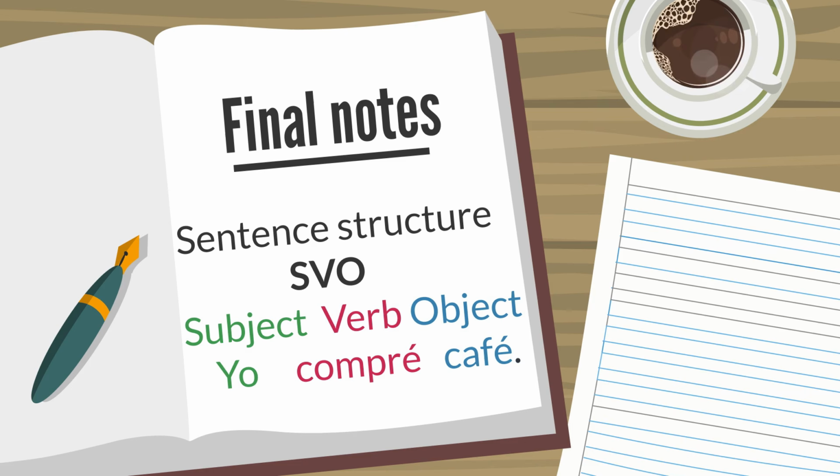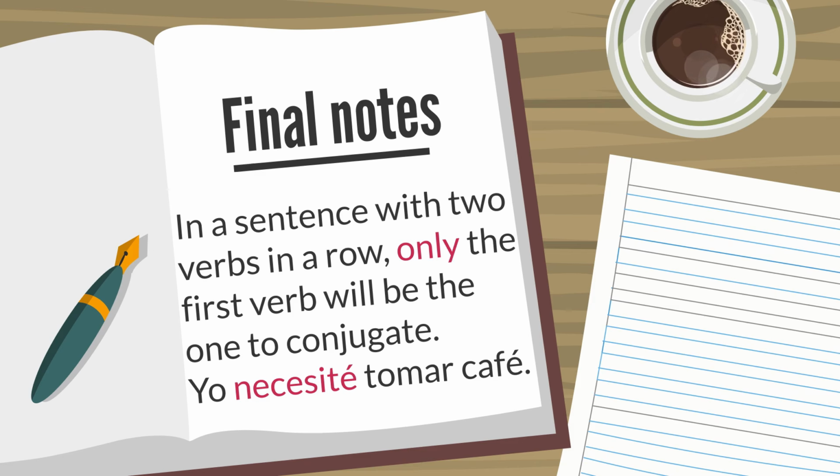Sentence structure. SVO: subject, verb, object. Yo compré café. In a sentence with two verbs in a row, only the first verb will be the one to conjugate. For example, yo necesité tomar café.